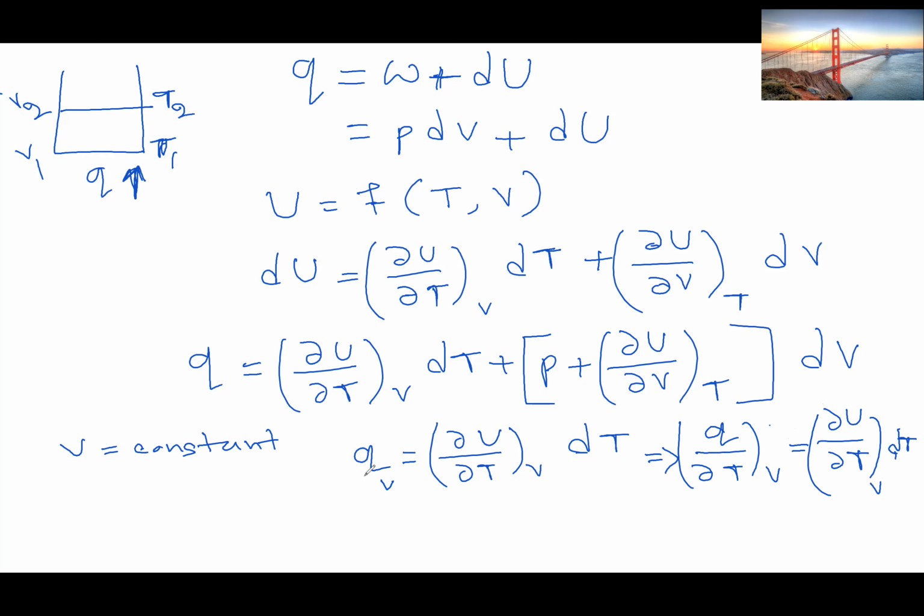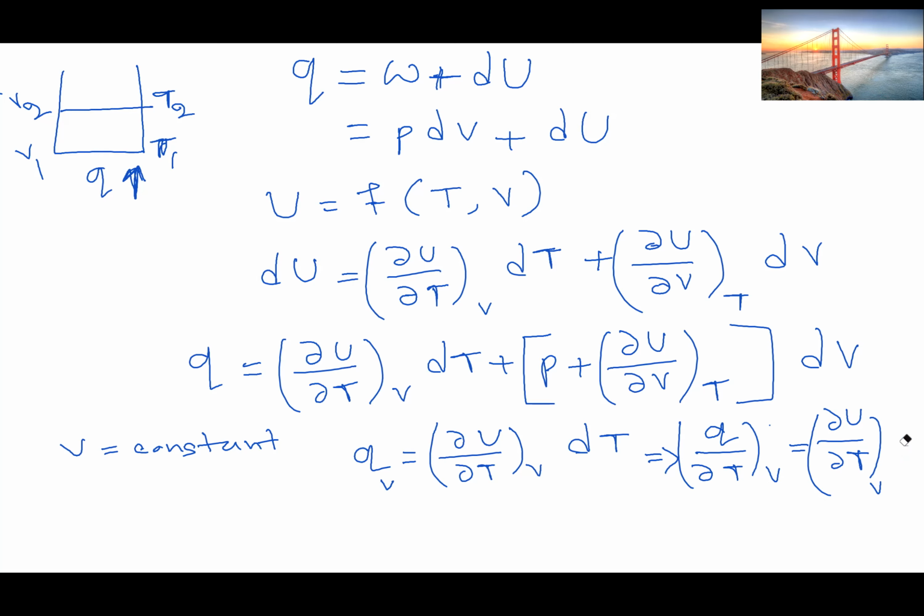So I have only taken this ∂Q/∂T, and I have done a partial differentiation at constant volume. I'm sorry, dT will not be here because I have already taken dT over there.